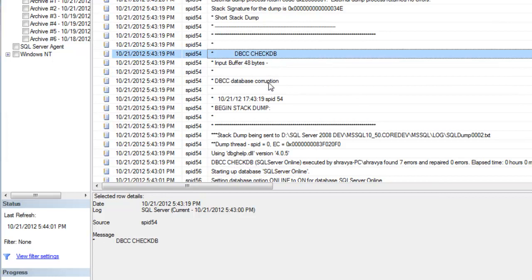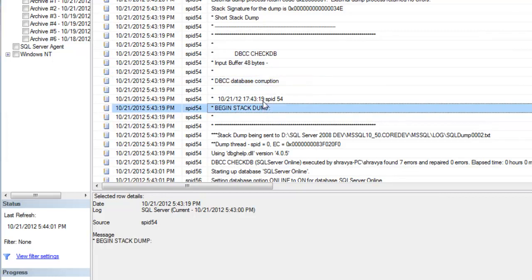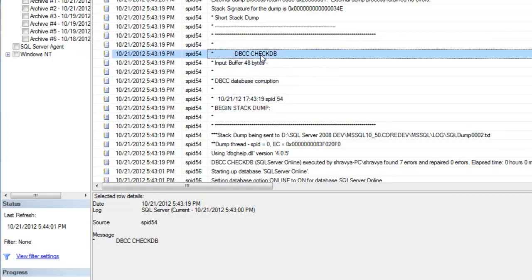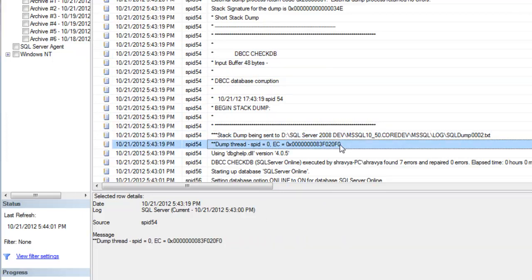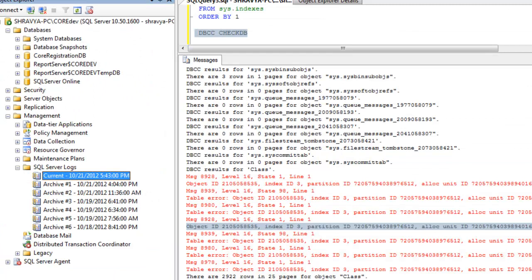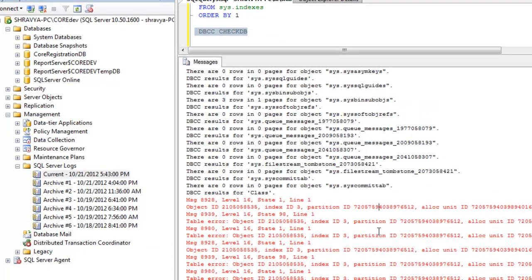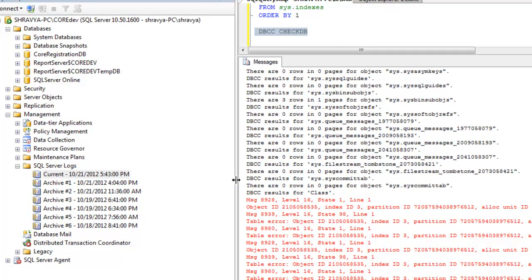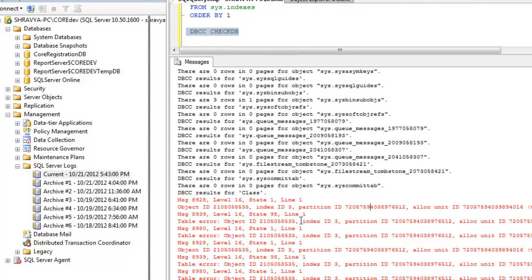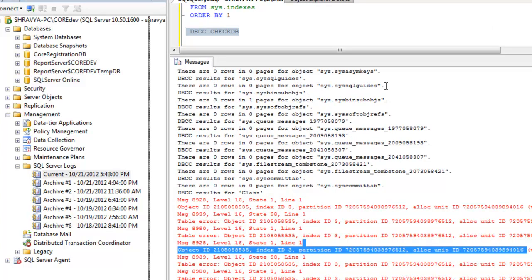It gives some information, but we have to find out what kind of page and what kind of information is corrupted. Generally, because we did this just now, we know that this particular page and index is corrupted. But if something happened otherwise, how could we find out? We have to find out based on the page number.